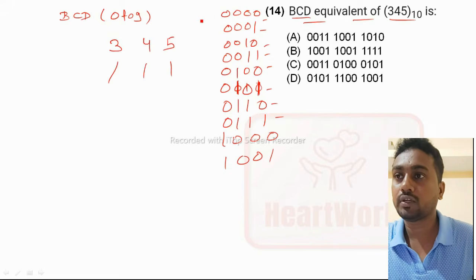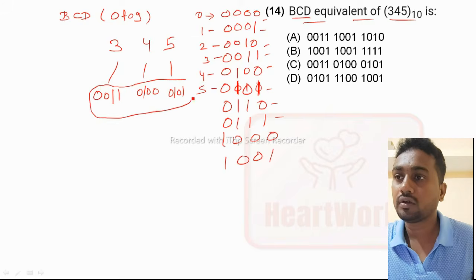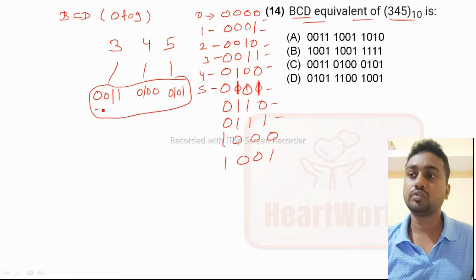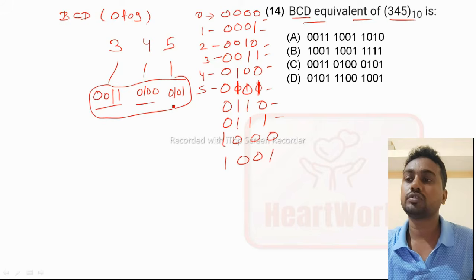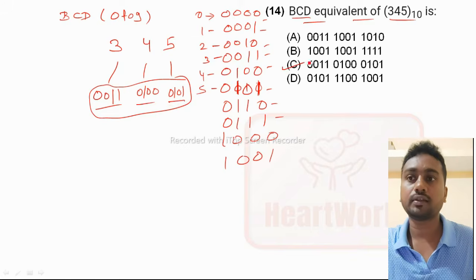For 3, it is how much? This is 0, this is 1, this is 2, this is 3. 3 is 0 0 1 1. Then 4: 4 is 0 1 0 0, and 5 is 0 1 0 1. So the BCD conversion is 0 0 1 1, 0 1 0 0 and 0 1 0 1. Option C is the right answer.